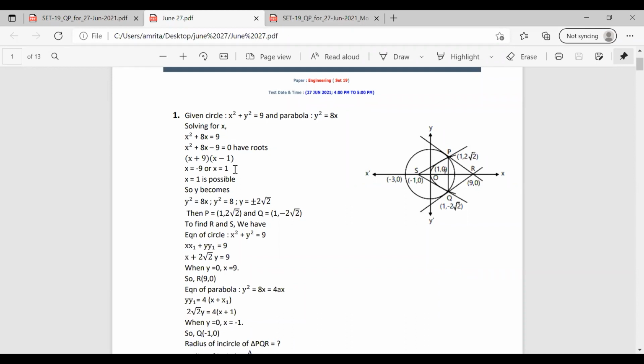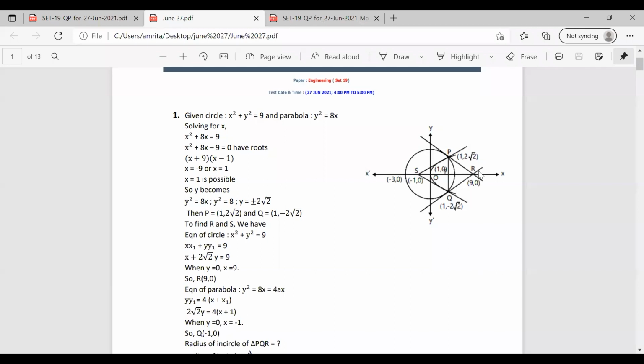And we have to find the value of y square by substituting this x. So y square becomes plus or minus 2 root 2. We know that it will intersect at 2 points. The parabola and the circle will intersect at 2 points P and Q. So we can write it as (1, 2 root 2), (1, minus 2 root 2). Now what we have to do is we have to find R and S.